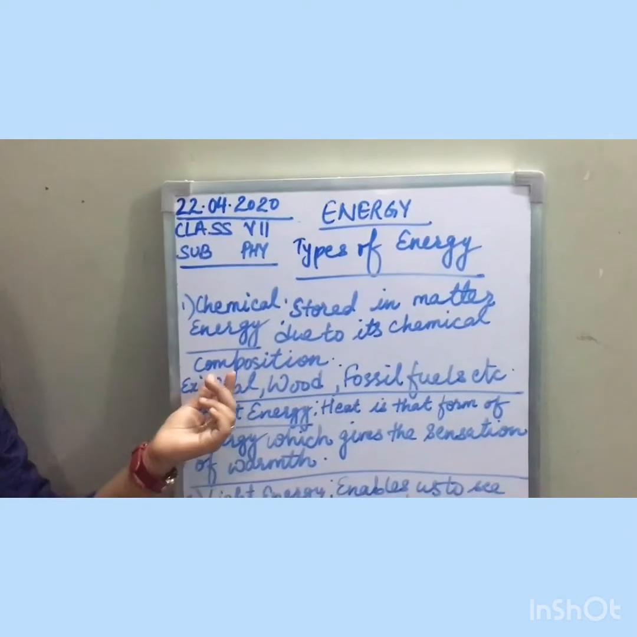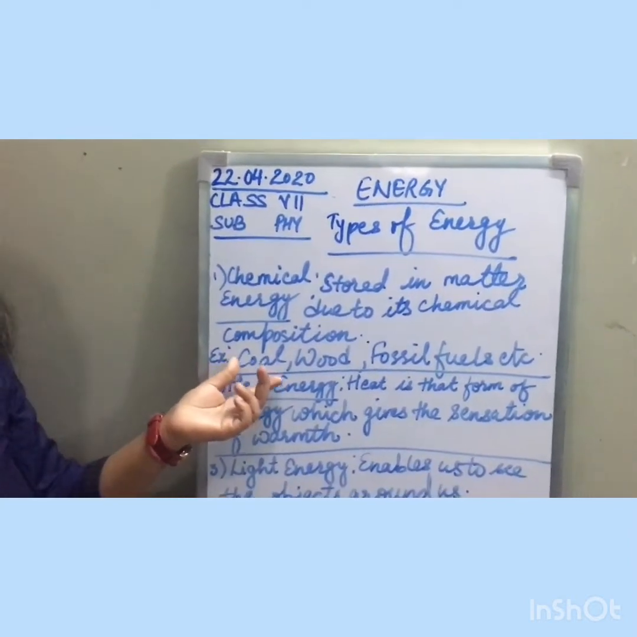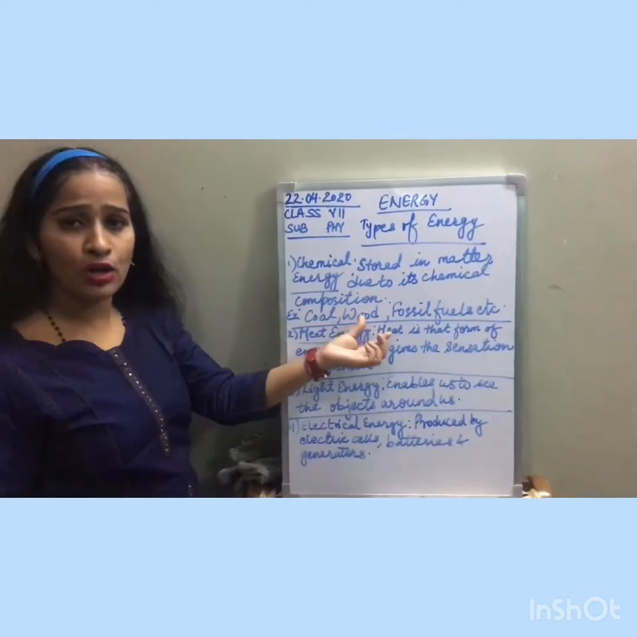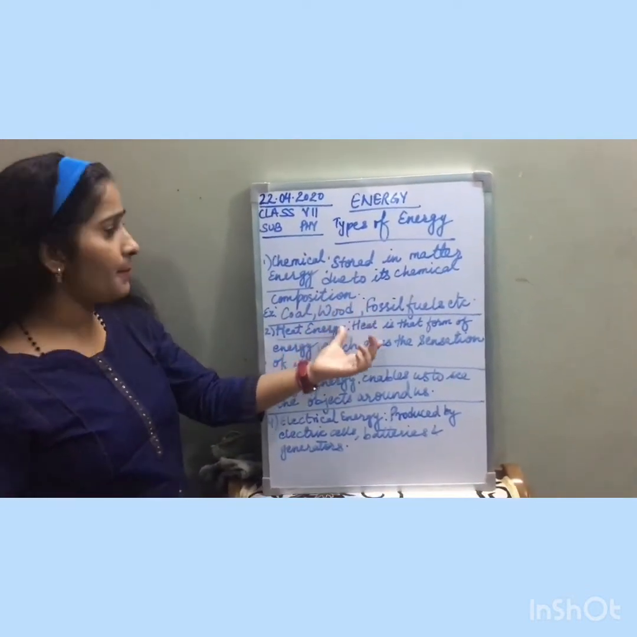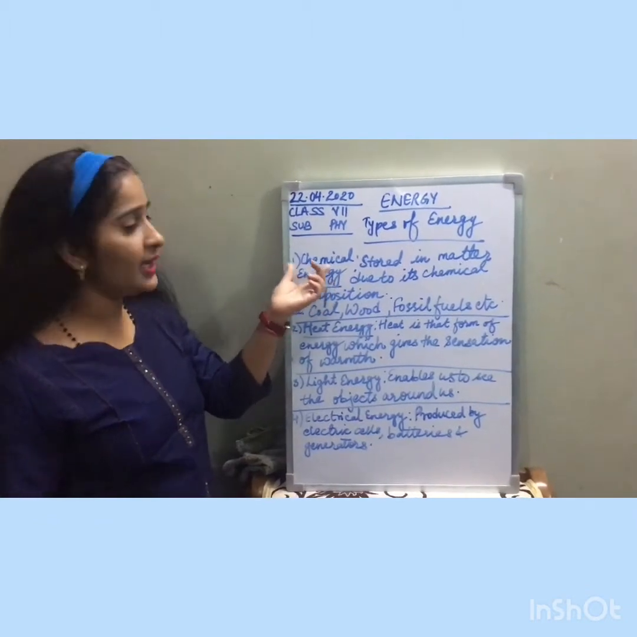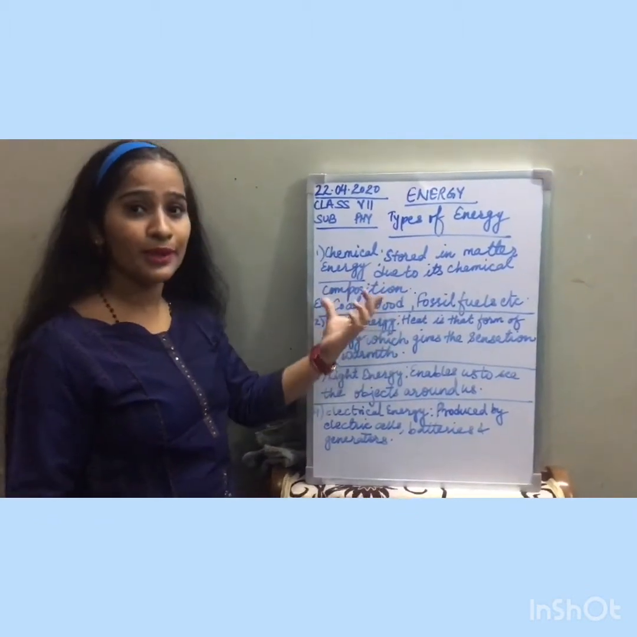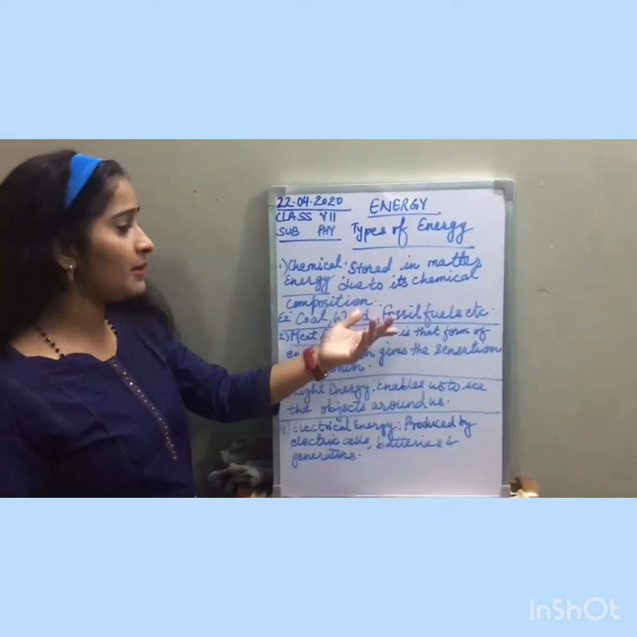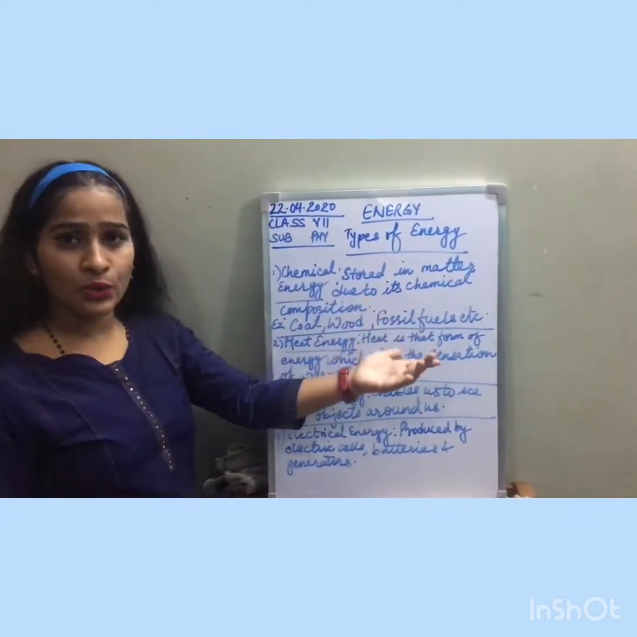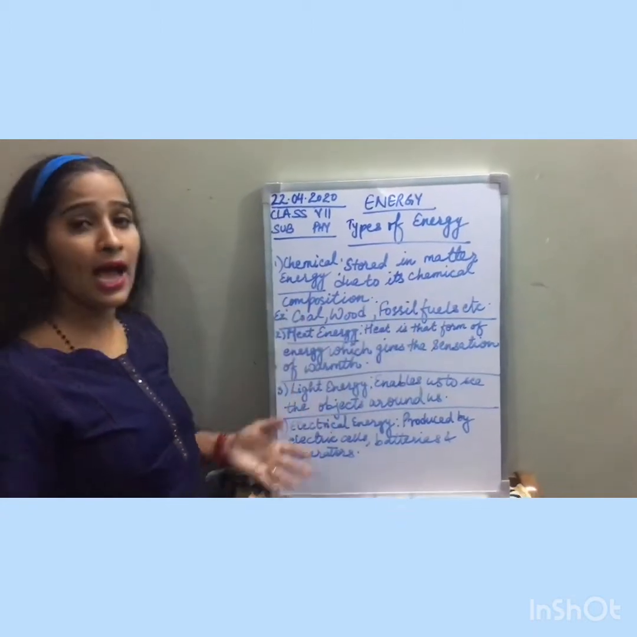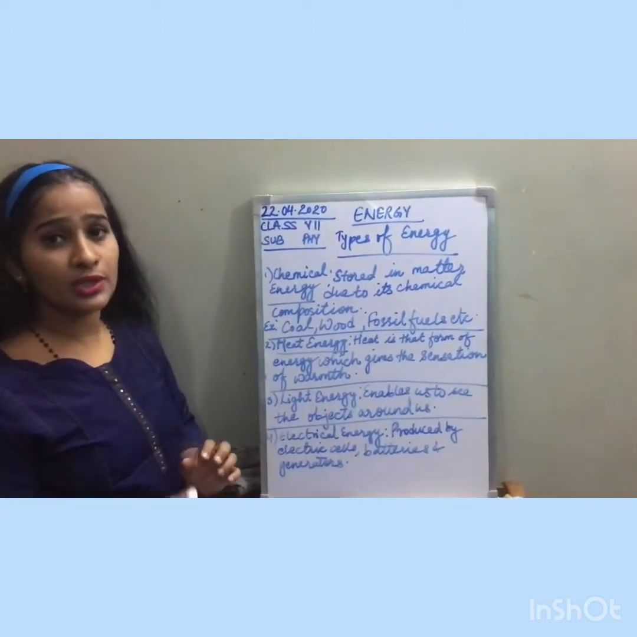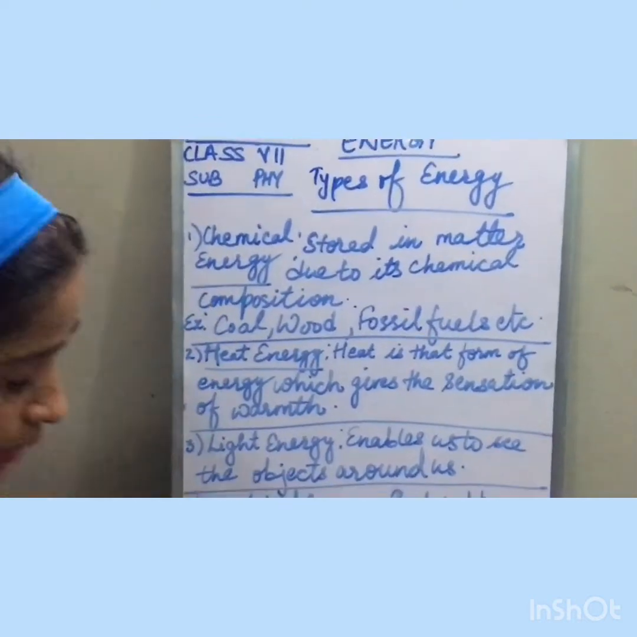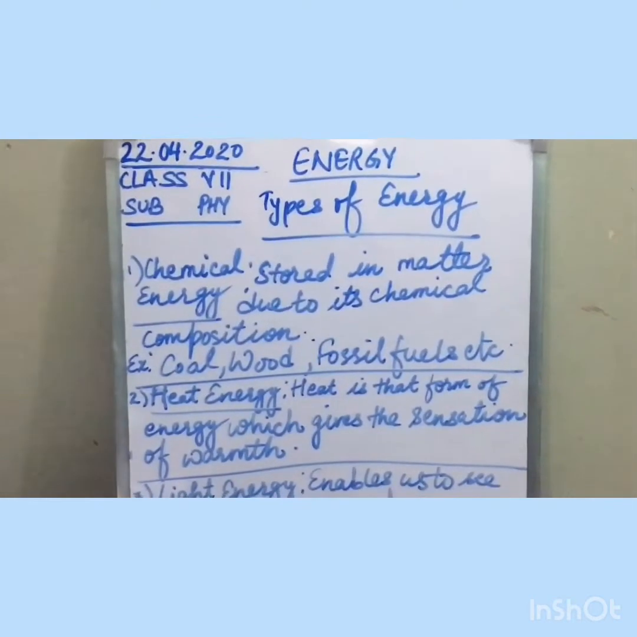Like coal. Coal has carbon in it, that's why it has chemical energy stored in itself. Likewise, wood is also made up mainly of carbon compounds, so it also has chemical energy. Whenever we burn them, what is produced from them? Chemical energy is produced by them. Likewise, fossil fuels like petrol, diesel and natural gas all have chemical energy stored in them because of their chemical composition and chemical properties. Okay, now heat energy.